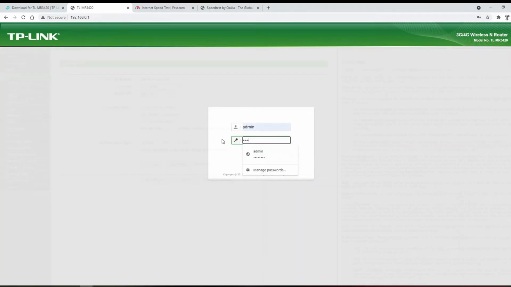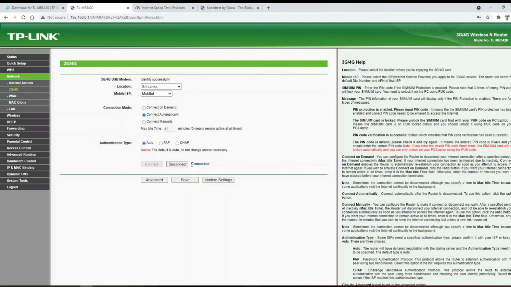After the factory reset, you can see the HUAWEI E3531 dongle is connected automatically.